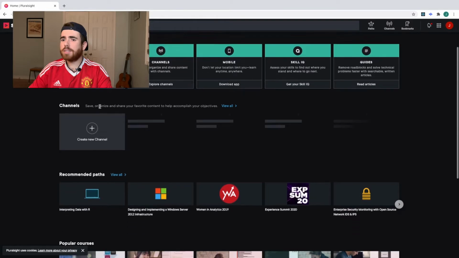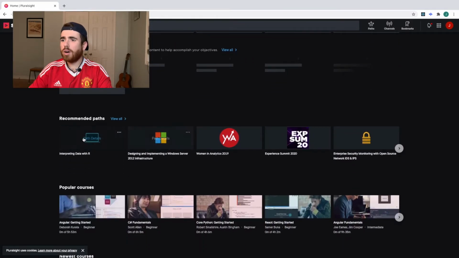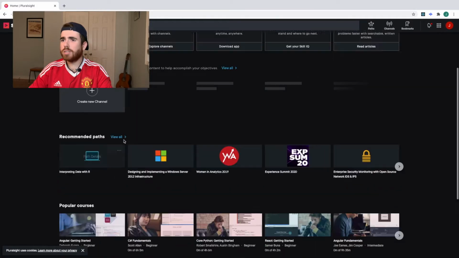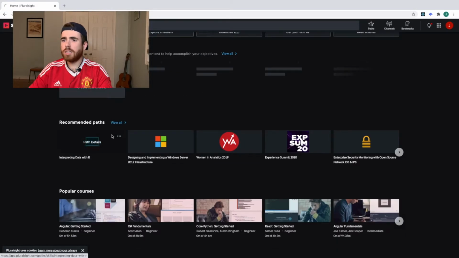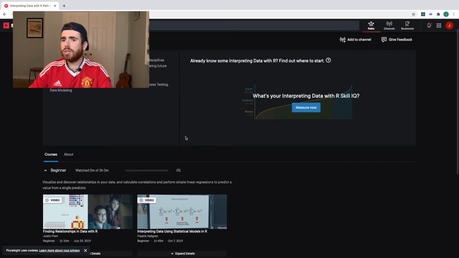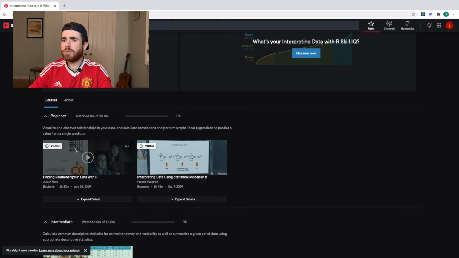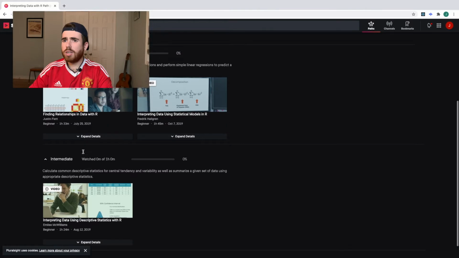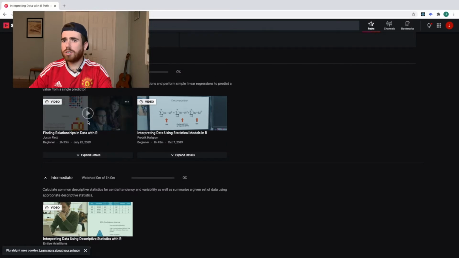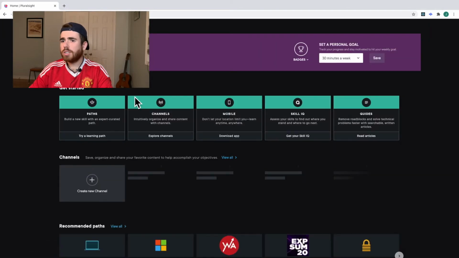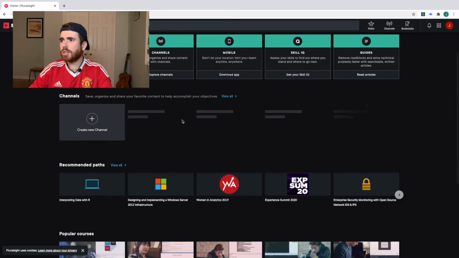Let's see, paths, recommended paths, interpreting data with R. That's pretty cool. So already you can see that it's pretty tech focused. Let's go down this path, interpreting data with R. This seems pretty cool. So courses, beginner, finding relationships in data. It looks like there's a couple of introductory courses that you can watch. Is it just a video? Whoops, and there's an error. All right, maybe let's try something else.